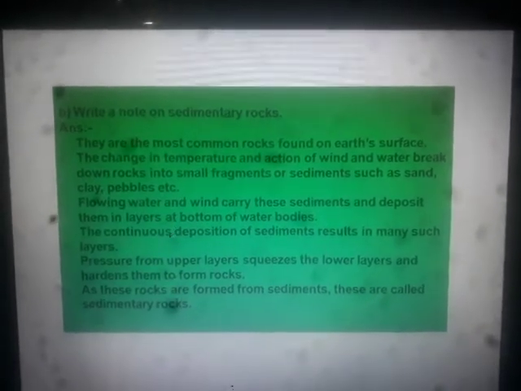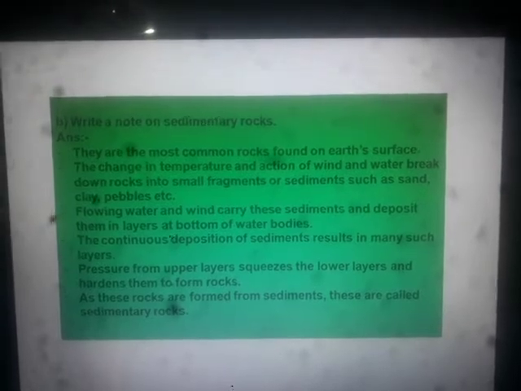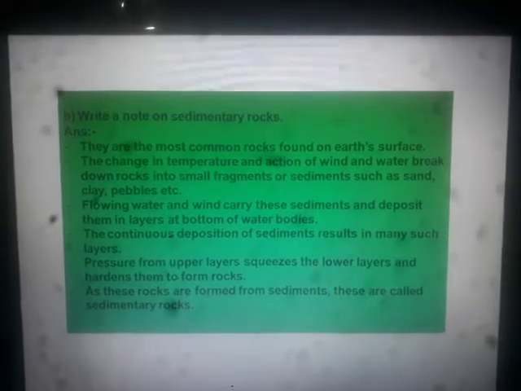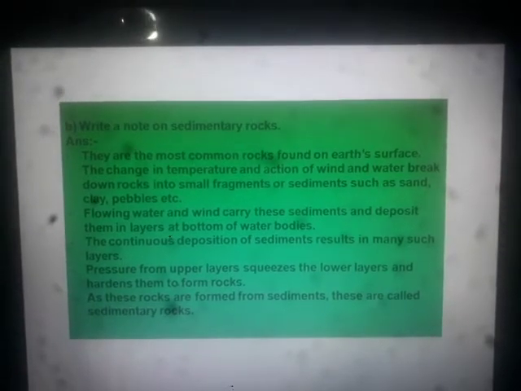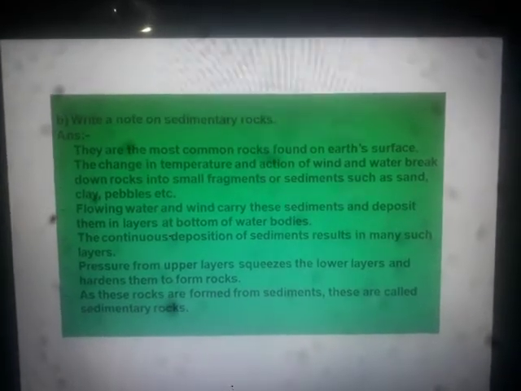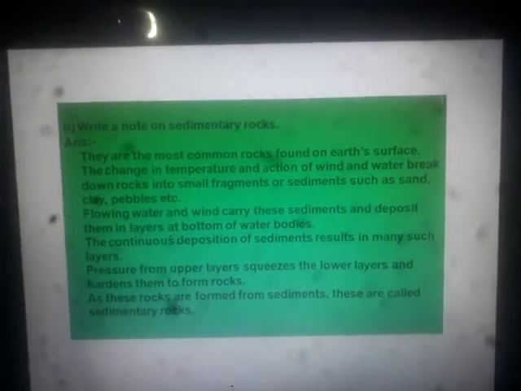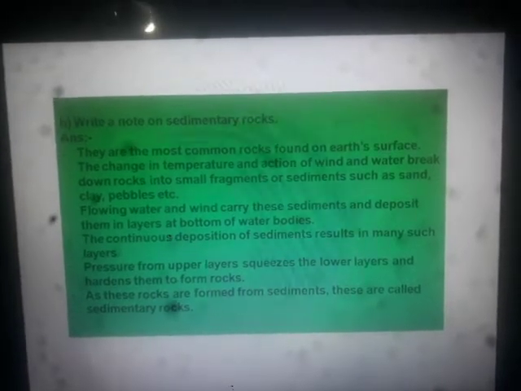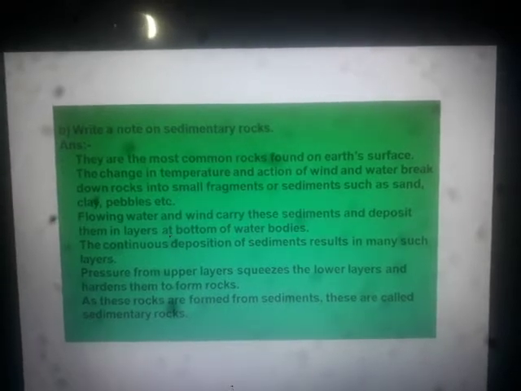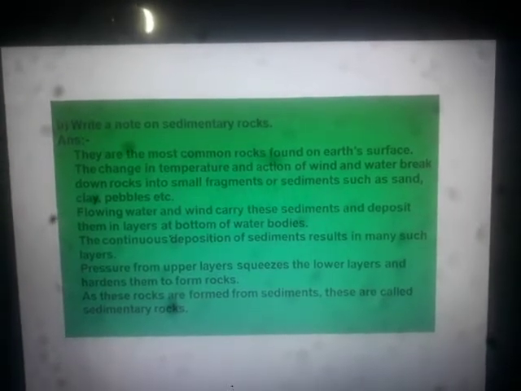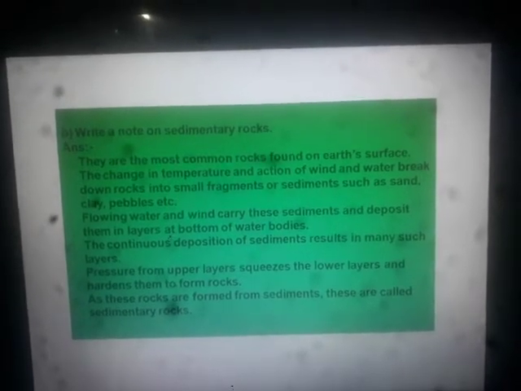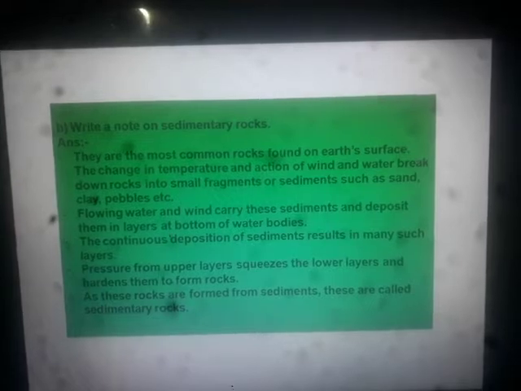Sedimentary rocks are the most common rocks. The change in temperature and action of wind and water breaks down the rocks into small fragments or sediments such as sand, clay, pebble, etc. First of all, you must ensure that these sedimentary rocks are formed by sediments: small granule particles, small particles.